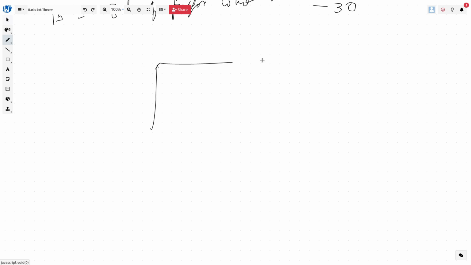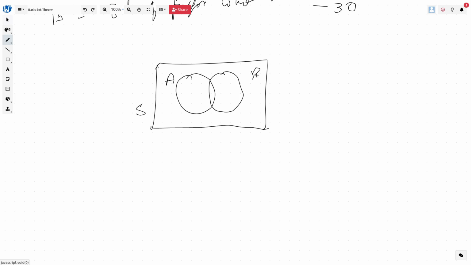So again, this is our sample set, and this is our set A, and this is our set B. Now we say A and B, which is the same as A intersection B. What we have said about A and B is that these two things need to be common. It needs to happen simultaneously. You can clearly see in this example that this is the part which represents A intersection B, right? This is A intersection B.